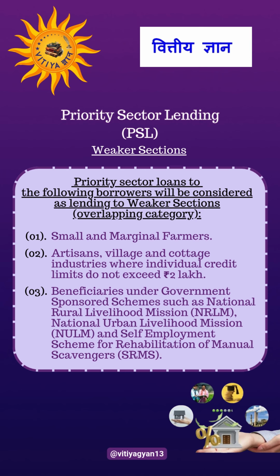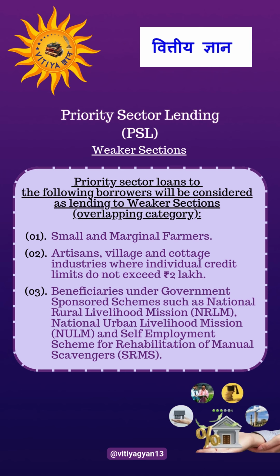Weaker sections. Priority sector loans to the following borrowers will be considered as lending to weaker sections. Overlapping category. Small and marginal farmers, artisans, village and cottage industries where individual credit limits do not exceed rupees 2 lakhs.